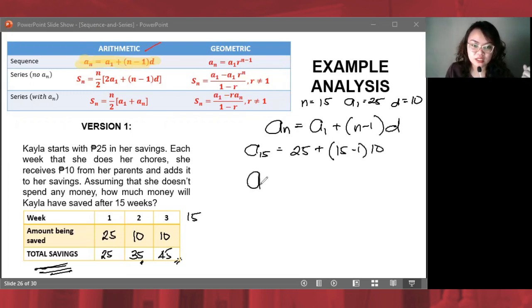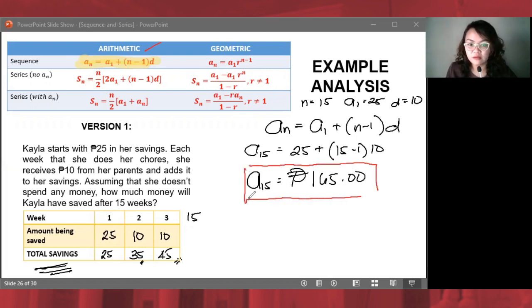Diretso na po natin sa calculator. We have 25 plus 14 times 10. And we arrive at 165 pesos. There we go. And at the end of 15 weeks, meron na siyang 165 pesos.